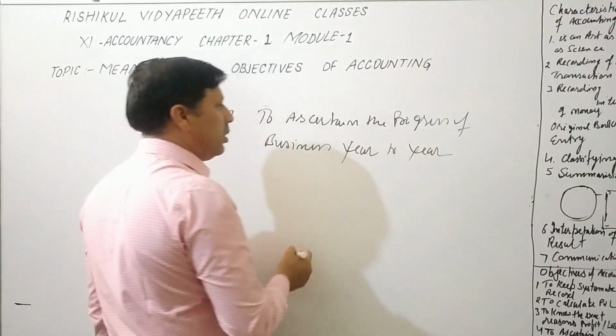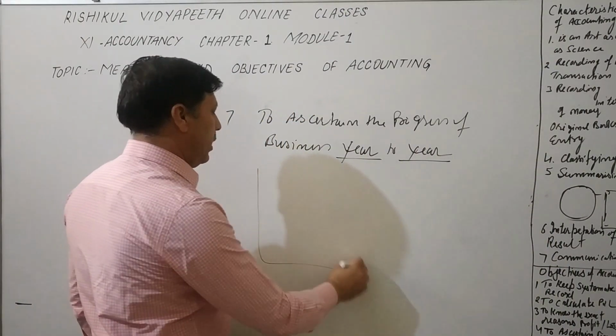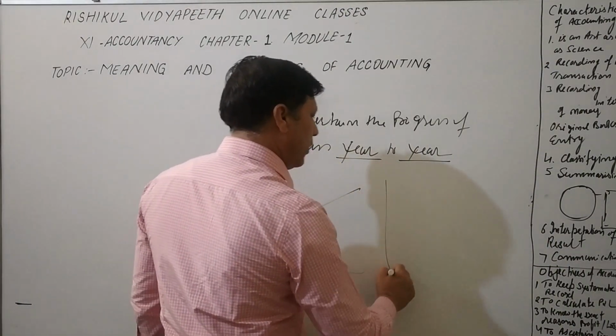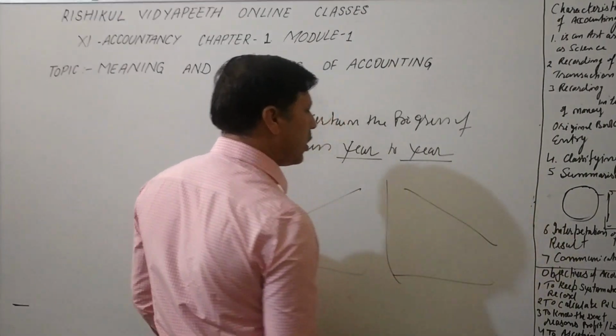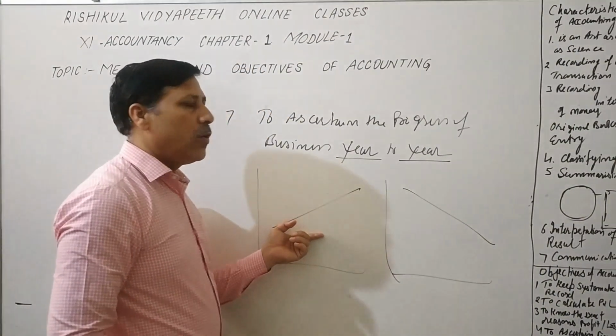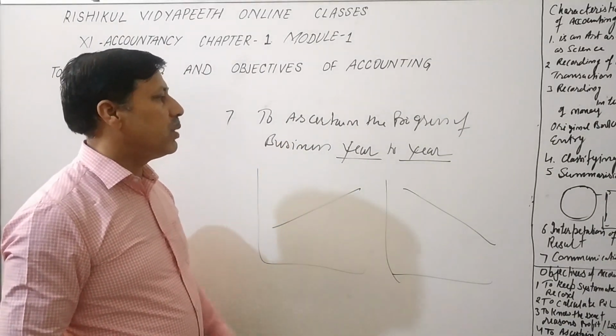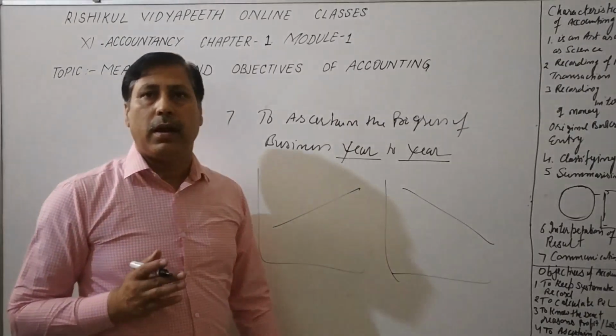What is our growth? Is our profit increasing or decreasing? What is the trend? For example, we are suffering a loss, our profit is in a downfall. So we can understand with the help of proper accounting what is happening in the business. We can ascertain the progress of the business year to year if we maintain proper accounting.